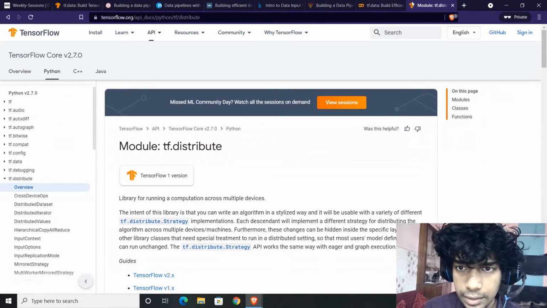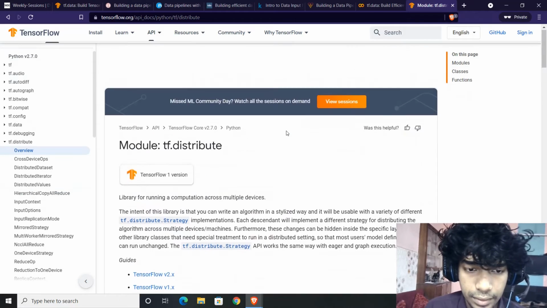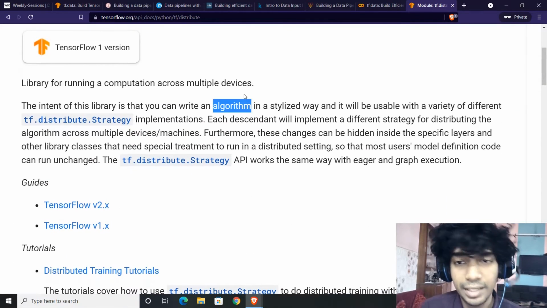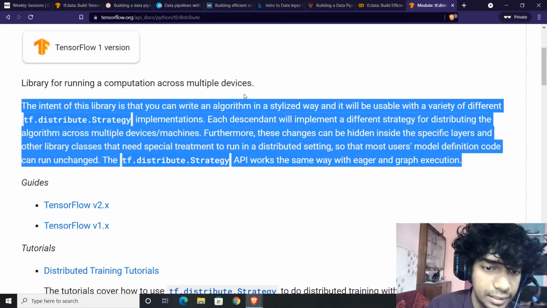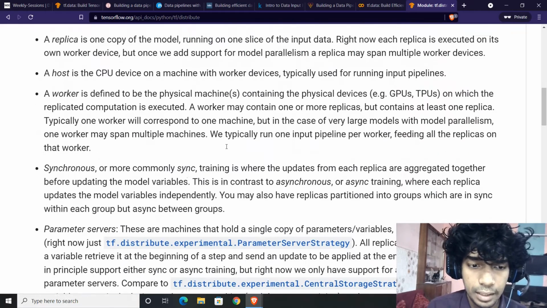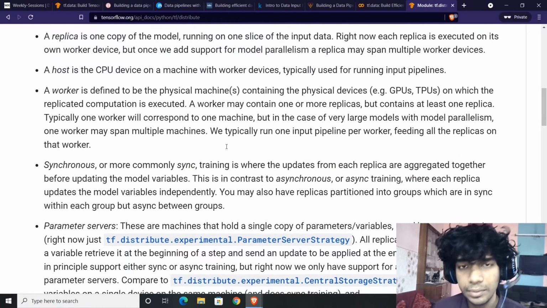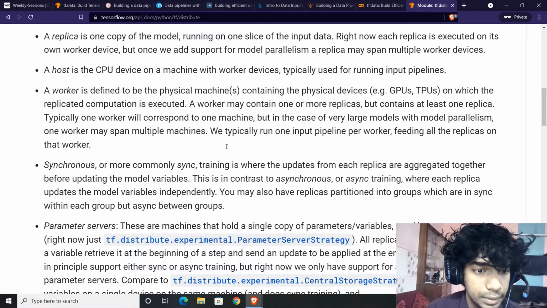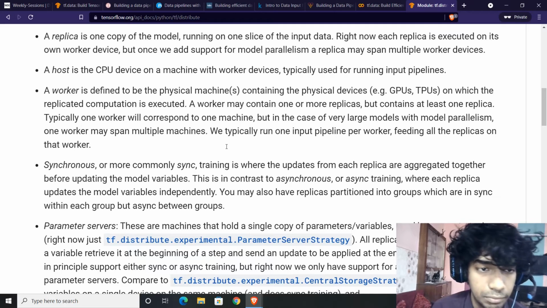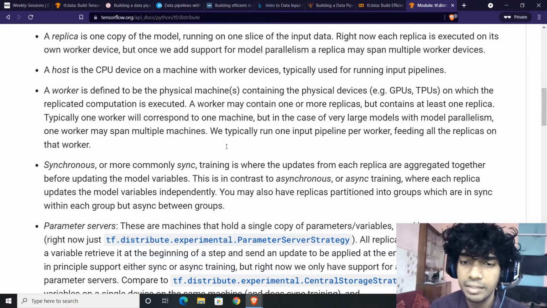Now let's discuss TF distribute first, and maybe we can also discuss quantization and pruning, and keep TF data for the end, because it's a huge topic. Given that it's a huge topic, you need to understand it clearly and properly. I personally landed into a few errors while experimenting with TF data, and that's fine.